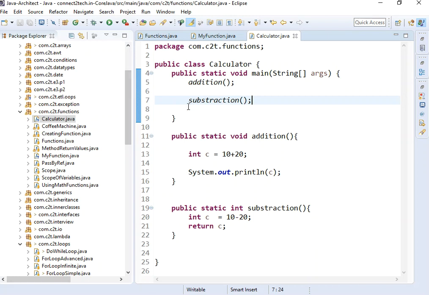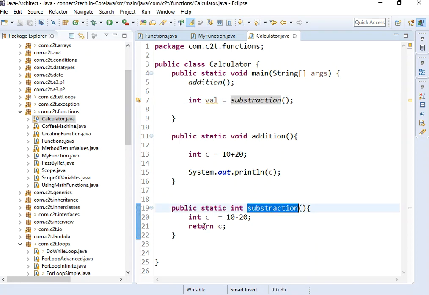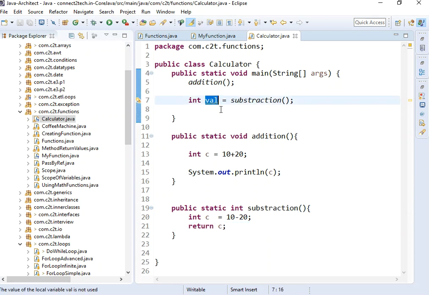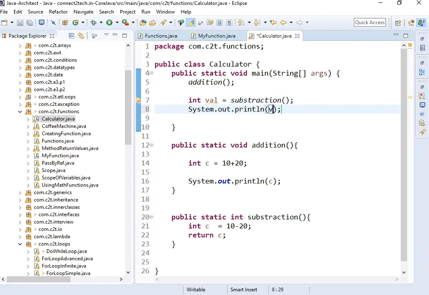So I'll say int val equal to subtraction. This will call it, perform the operation, and return the value c, which will be assigned to variable val. And then I can say sys out of val.